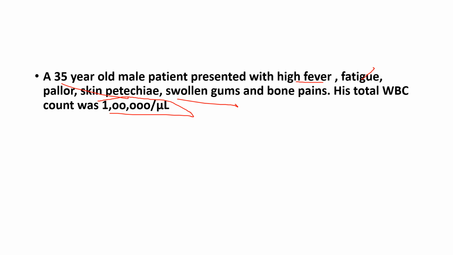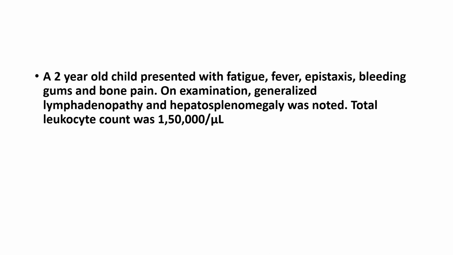Because if this was CML, you would have seen splenomegaly, you would not have seen anything to do with petechiae. But since you are seeing petechiae and swollen gums, your answer will become AML, which is acute myeloblastic leukemia. So moving on to the next question, a 2-year-old. So once again, the TLC is 1,50,000. So total count was 1,50,000. So in a 2-year-old, when you have a higher count, the answer is ALL. Okay, so let's confirm this once again. First, let's confirm it is acute. The patient has fatigue, fever, epistaxis, and bleeding.